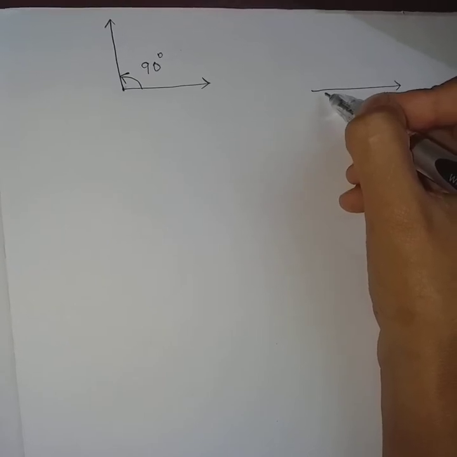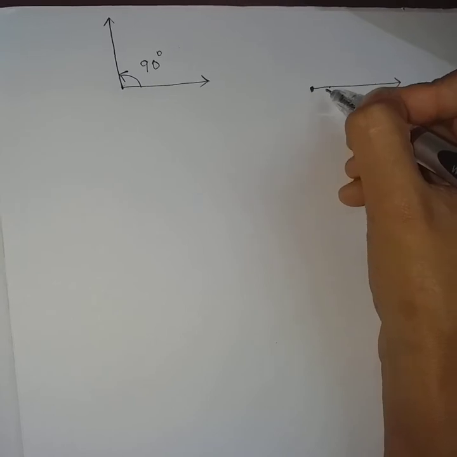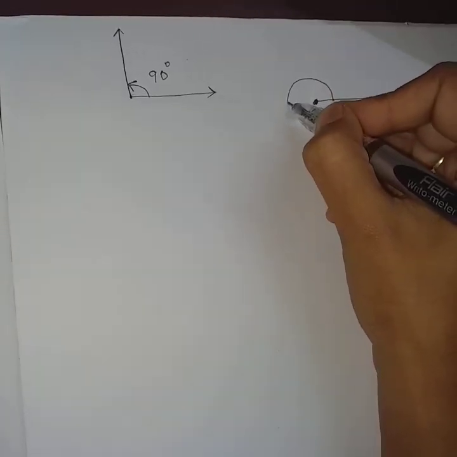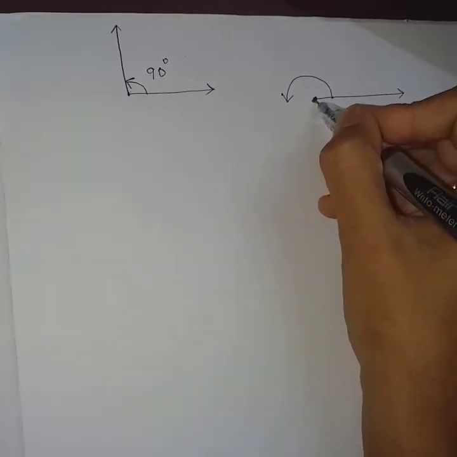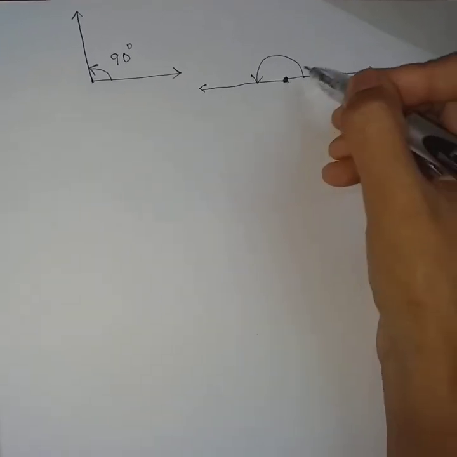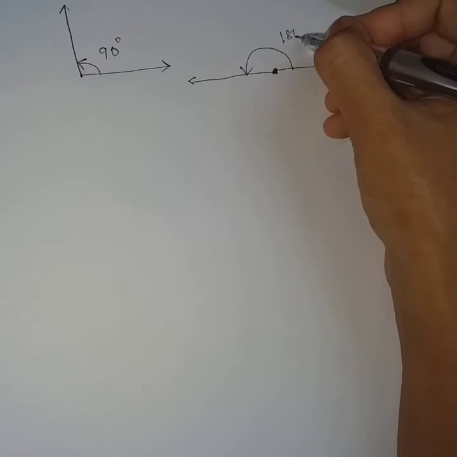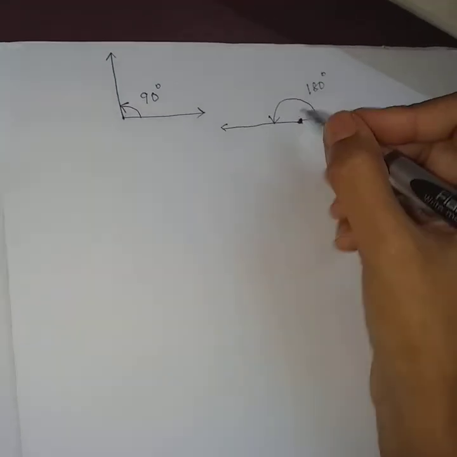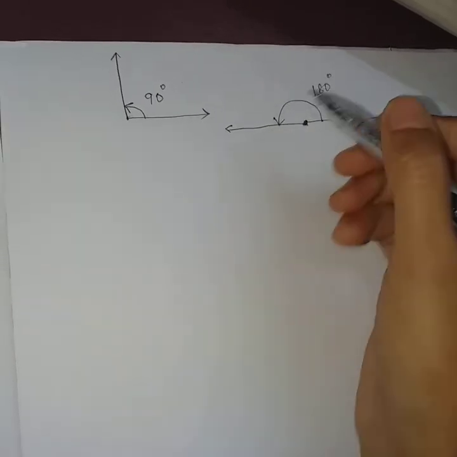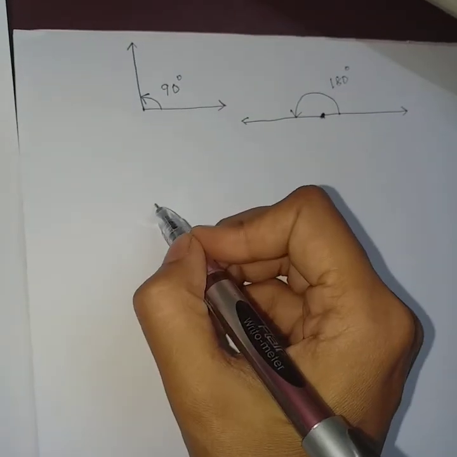If this is the initial side, and this is the end point about which it rotates, and if it rotates and comes here and makes a straight line, then this is a straight angle. It makes an angle of 180 degrees. Here it is rotating in the anti-clockwise direction, so it is a positive angle. Here also it is rotating in the anti-clockwise direction, so it is a positive angle.